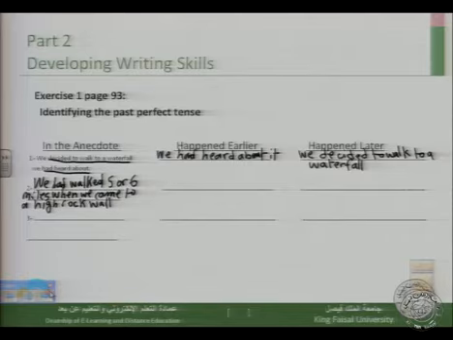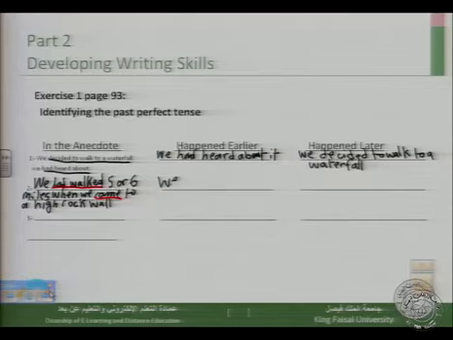In this sentence we have 2 verbs. The first one is in the past perfect, we had walked. The second one is in the simple past, we came. Let's see now which event happened earlier. Well, the first event is we had walked 5 or 6 miles.